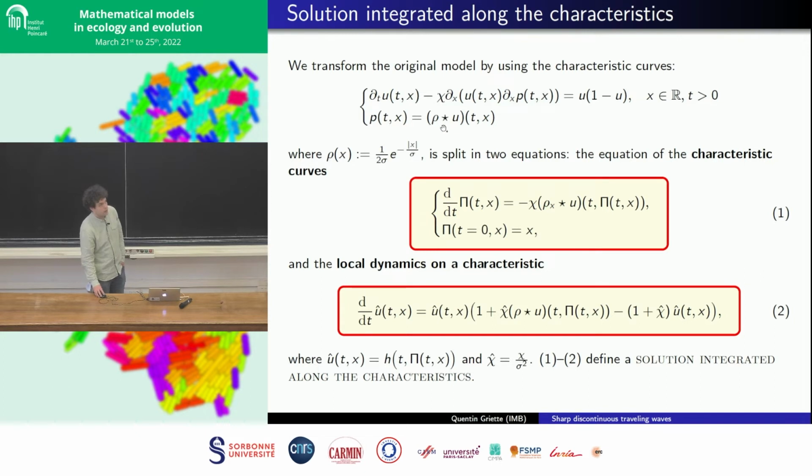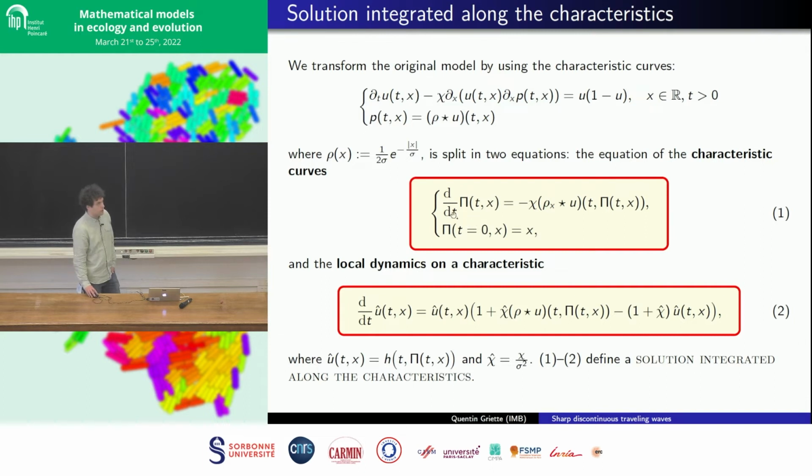So the idea is to use an algebraic trick to reduce the left-hand side of the equation to a set of ordinary differential equations on the real line.